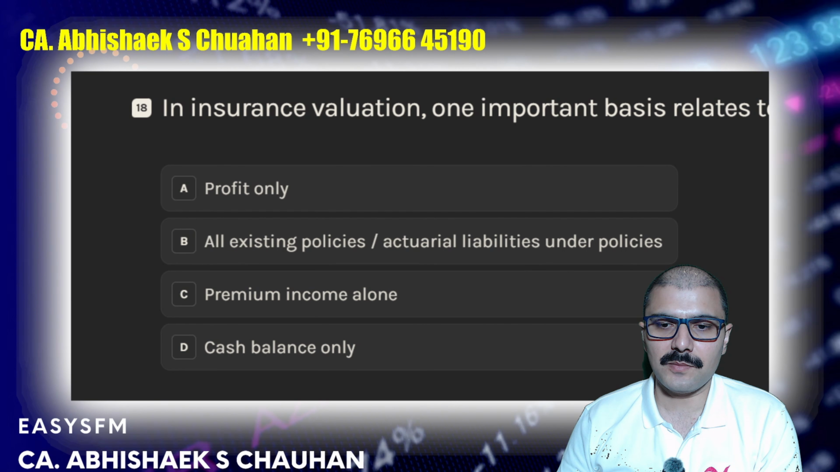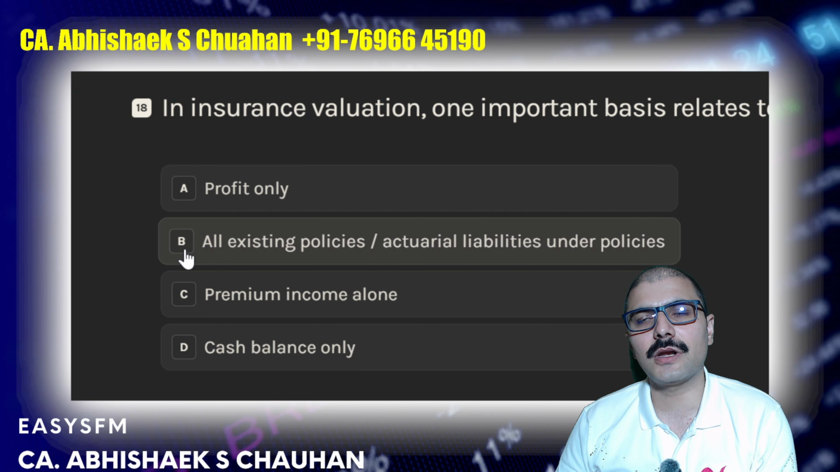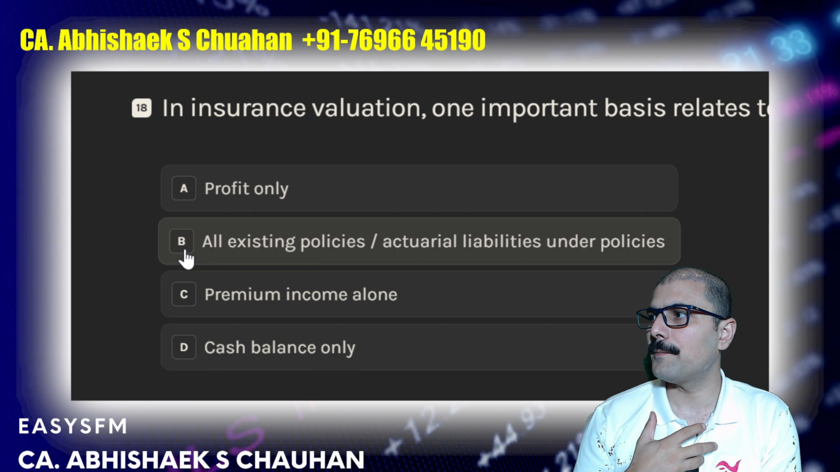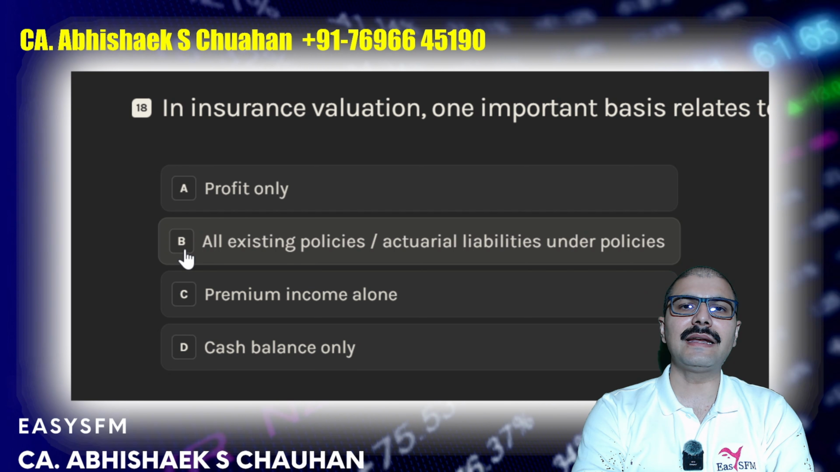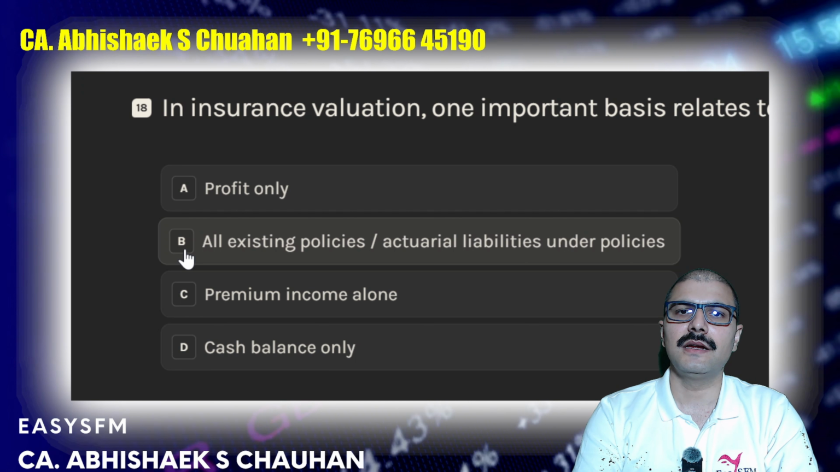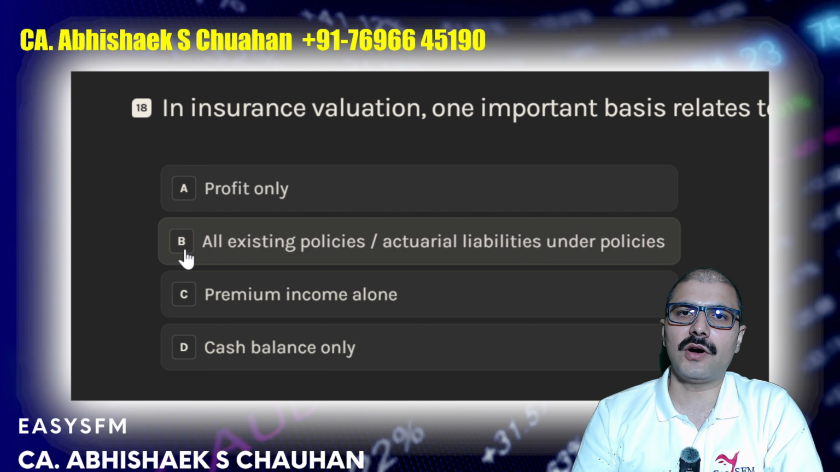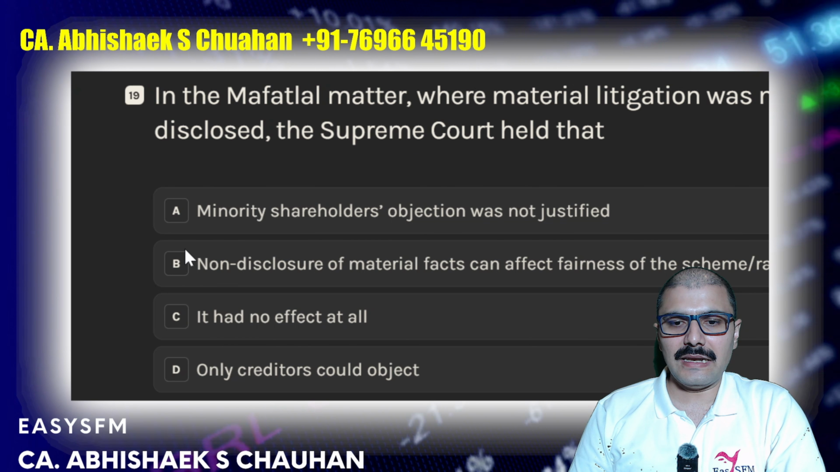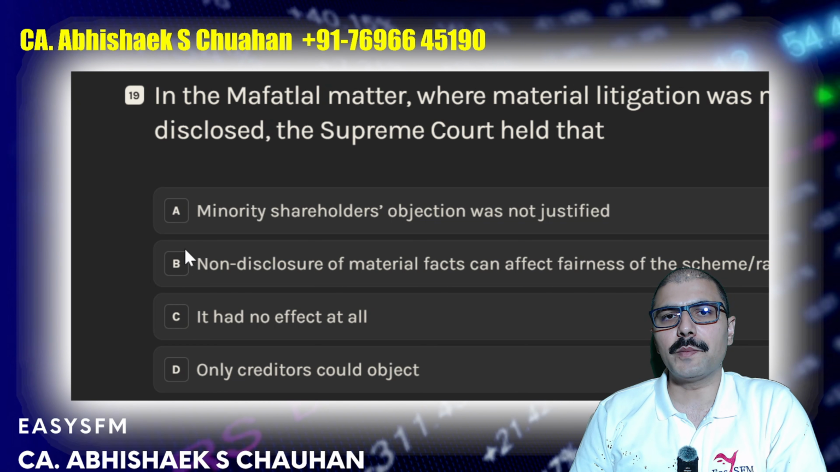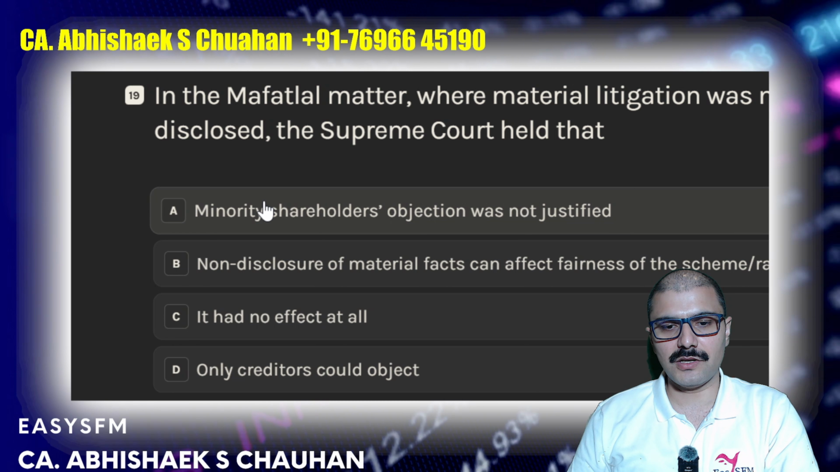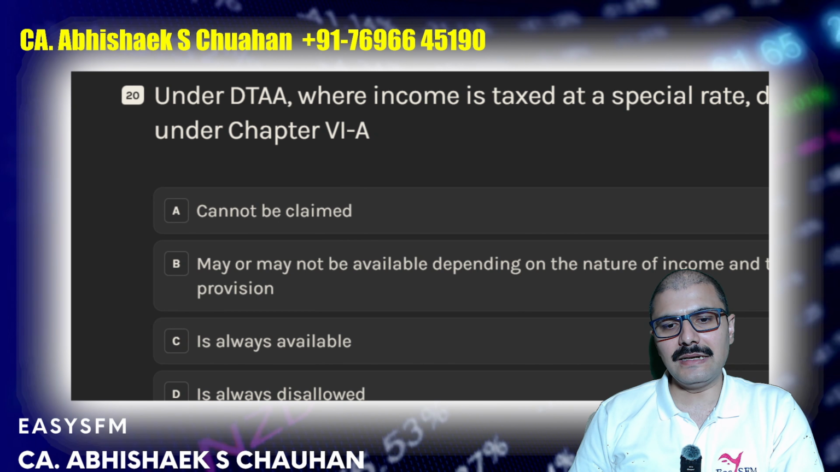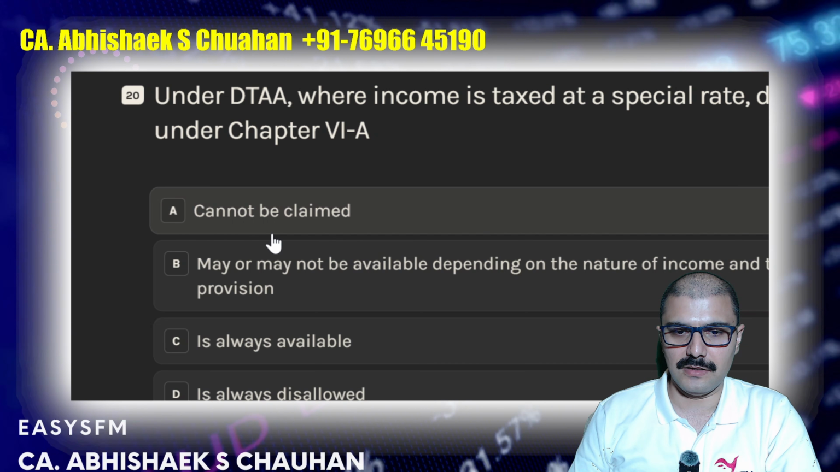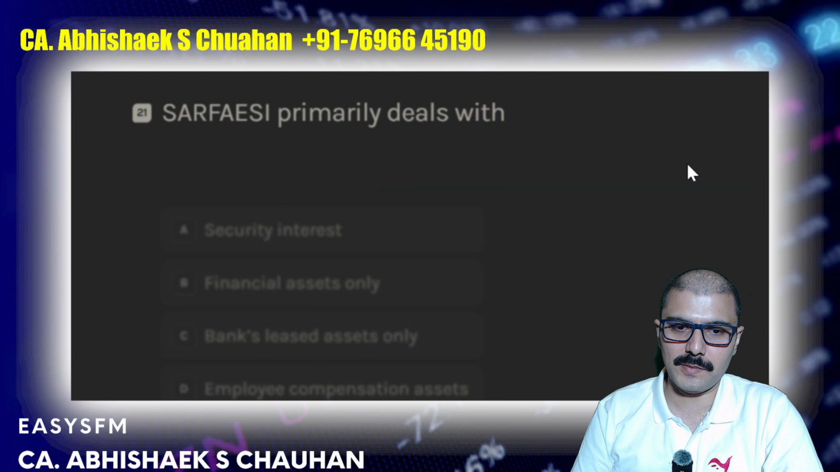In insurance valuation, one important basis relates to all existing policies and actual liabilities under policies. So valuation depends upon how many current policies are there and how much are the actual liabilities, possible liabilities against that. That is the major content for valuation of insurance companies. In the Mafatlal matter, where material litigation was not disclosed, the Supreme Court held that the objection of the minority shareholder was not justified. Under DTAA, where income is taxed at a special rate, not a normal rate, then the Chapter 6 deductions are not available, cannot be claimed.